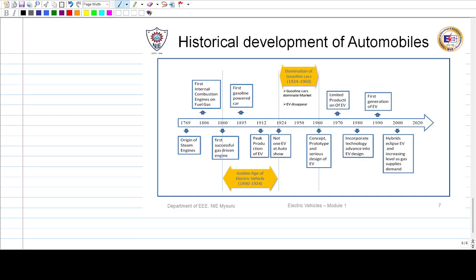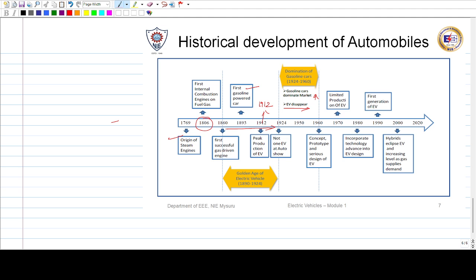So we could see the timeline here. During 1769, the first steam engines were produced. The first internal combustion engine on fuel gas was invented in 1806. In 1860, the first successful gas-driven engine was developed. In 1893, we had the first gasoline powered car, whereas 1860s to 1924 is considered the golden age of electric vehicles. The peak production happened in 1912, and the decline started in 1924. From 1924 onward, you can see the EV disappearing and gasoline dominating the market.